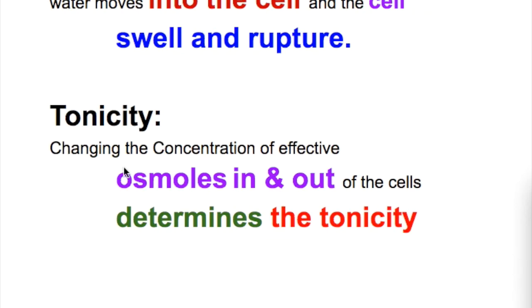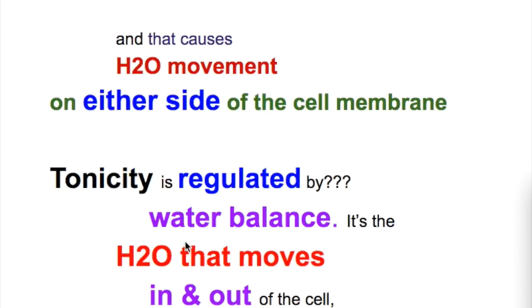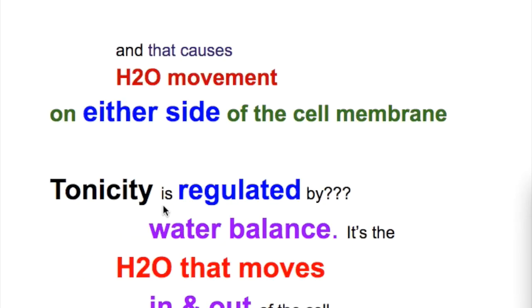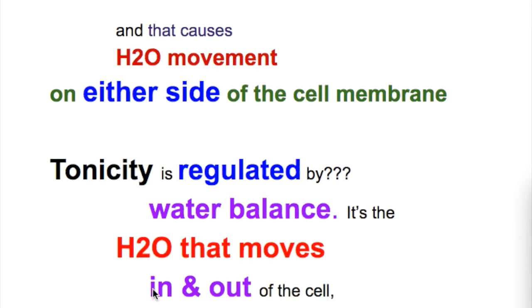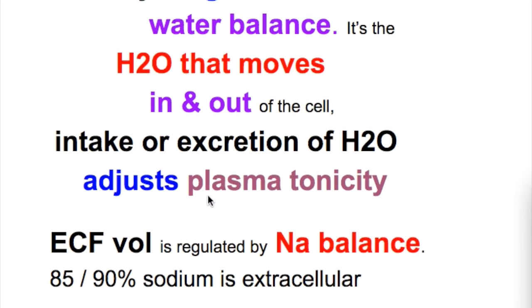And what is tonicity? Changing the concentration of effective osmoles in and out of the cells determines the tonicity, and that causes water movement on either side of the cell membrane. Tonicity is regulated by the water balance. It is the water that moves in and out of the cell. Intake or excretion of water adjusts plasma tonicity.